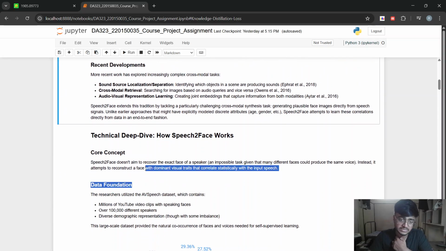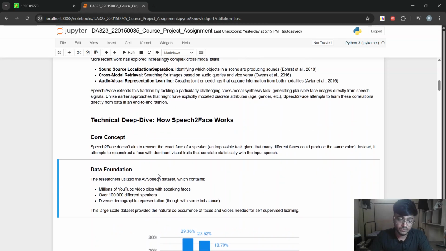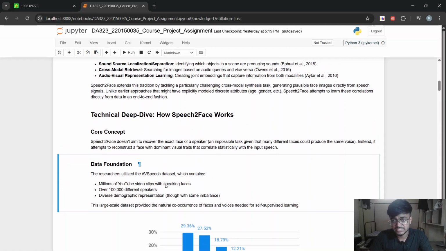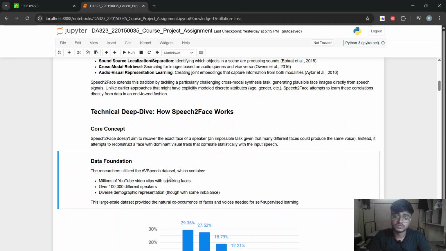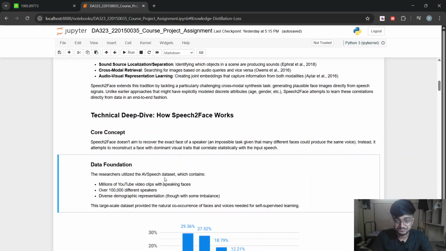Now let's deep dive into our Speech2Face model, the technical aspects of the model in detail. The model architecture is quite intuitive. We are following the concept of self-supervised learning here, which means we don't have any explicit labeling of our data. Instead, we have only the images and the corresponding audio, and from the data of different modalities we have to learn something using our model.